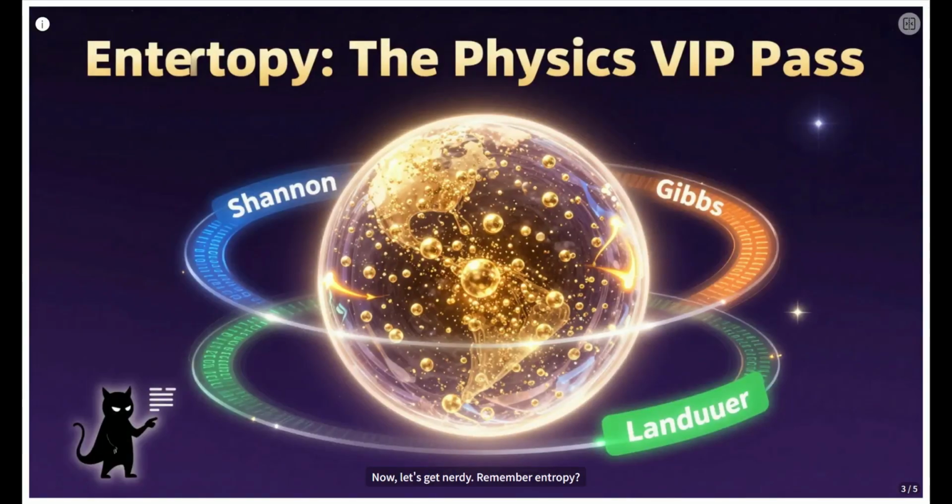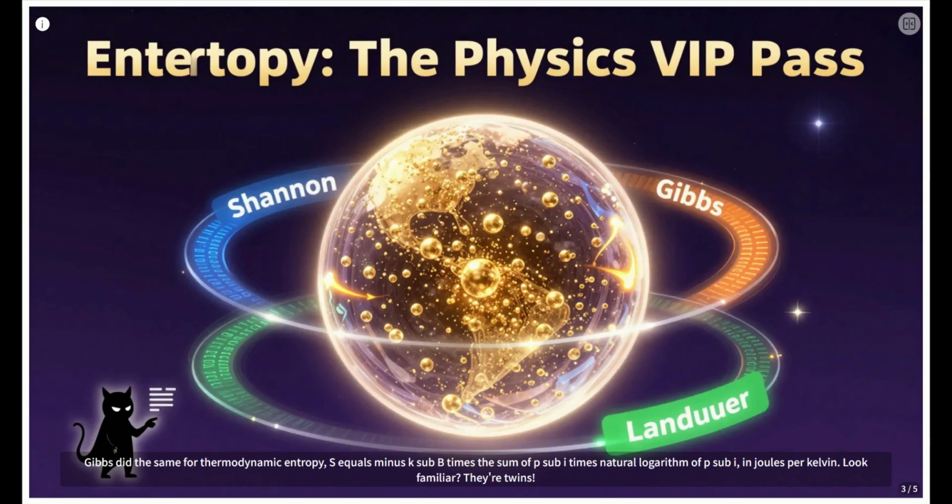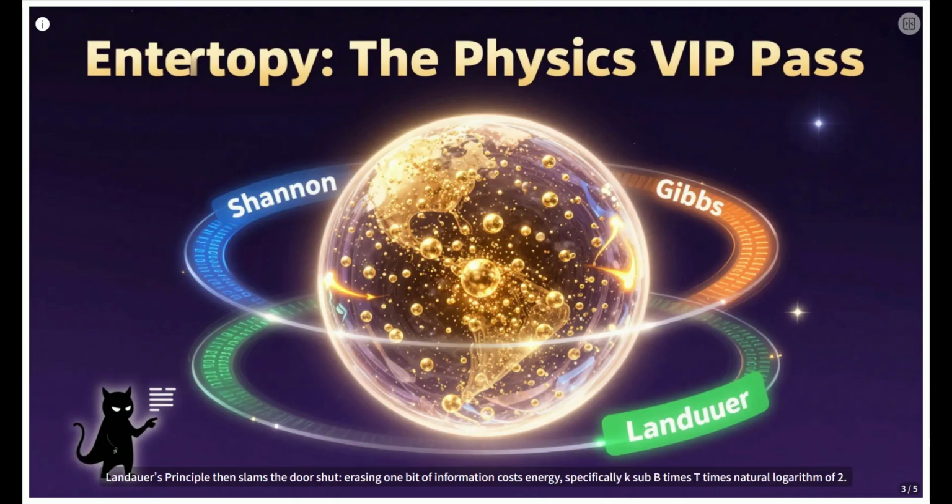Remember entropy. Sounds boring, but it's the VIP pass connecting information and energy. Shannon gave us information entropy. H equals minus the sum of P sub i times log base 2 of P sub i, measuring uncertainty in bits. Gibbs did the same for thermodynamic entropy. S equals minus k sub B times the sum of P sub i times natural logarithm of P sub i, in joules per Kelvin. Look familiar? They're twins. Landauer's principle then slams the door shut.